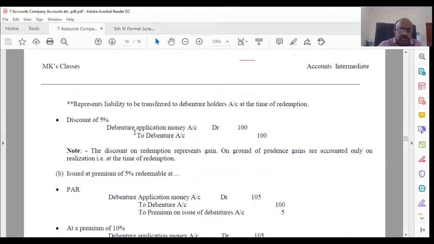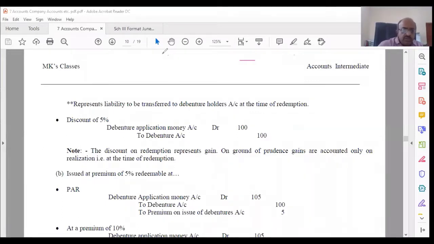Discount. What are you saying? Debenture application account debit to 100, same amount as the par. Discount on redemption represents gain. On account of prudence, gains are accounted only at the time of realization, that is at the time of redemption. That benefit of 5 rupees, you will take it only when you get the benefit. Then only you will account for the 5 rupees. Now you don't do anything at the time of issue. Now let us move on.